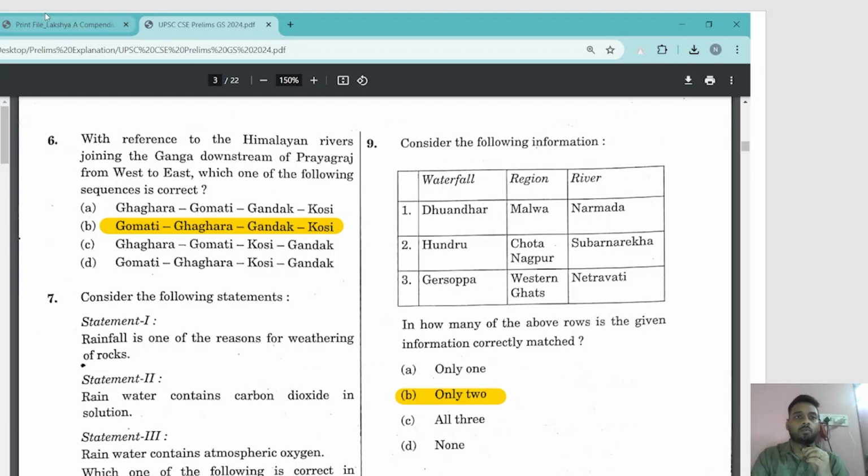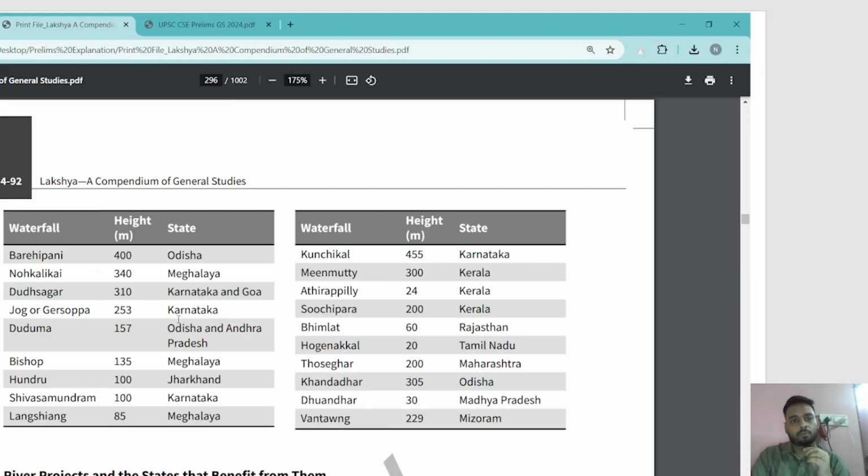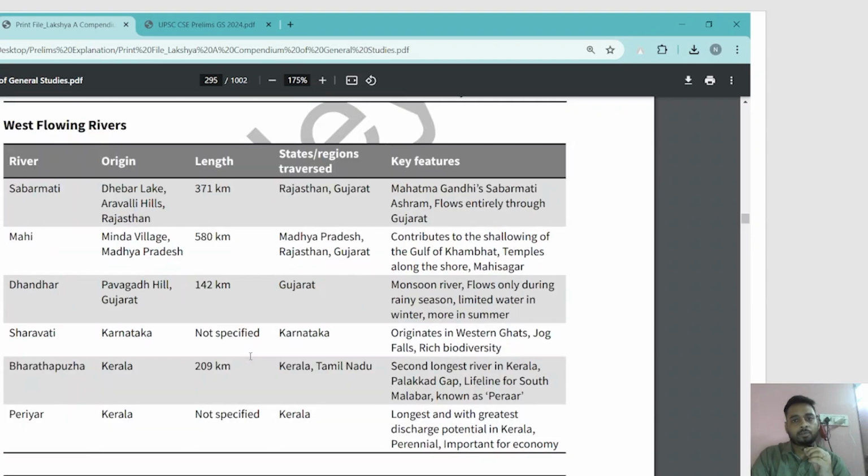You have to be thorough, and this also you will be able to find in the book. I'll just show you. See, the list of waterfalls we have given in the book. Dhuandhar, it's in MP, true. Then we have the Jog or Garsoppa Falls. It's in Karnataka, Western Ghats, over the river Sharavati.